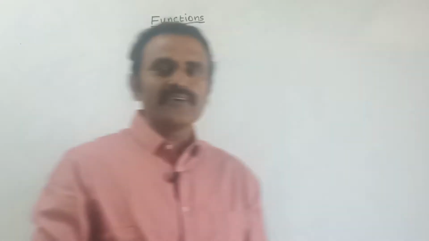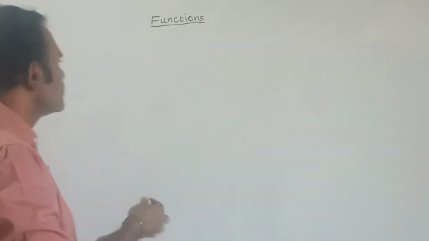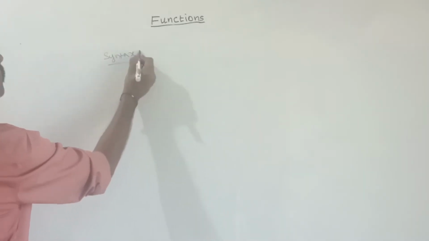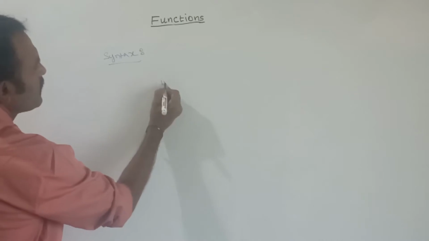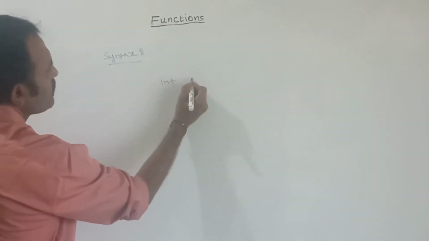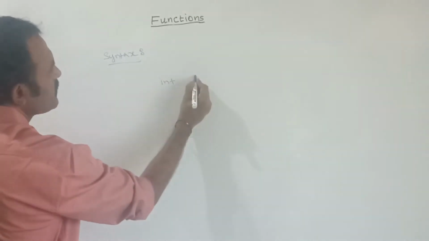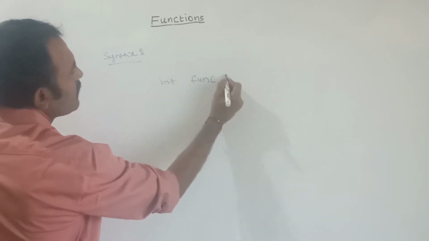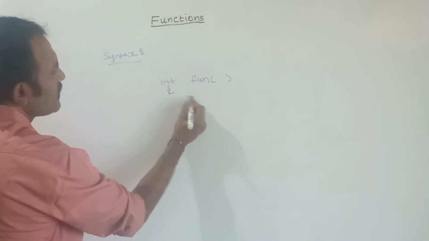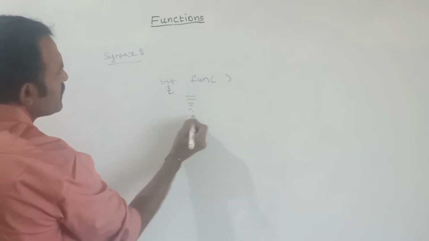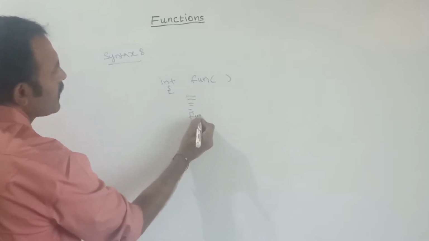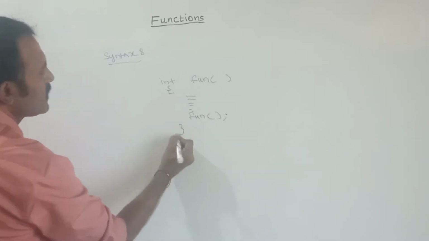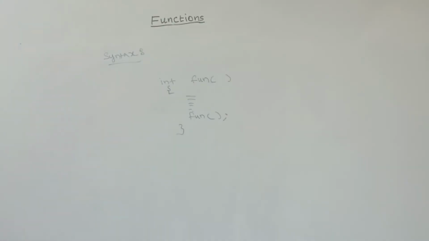The syntax for the recursive function is here. Inside the function definition, let us assume my function name is fun. This is the function definition. Inside, if I am calling this function again, then it is known as a recursive function.